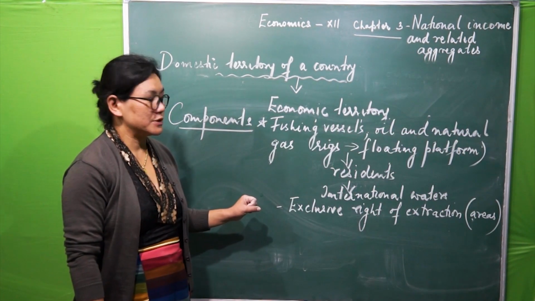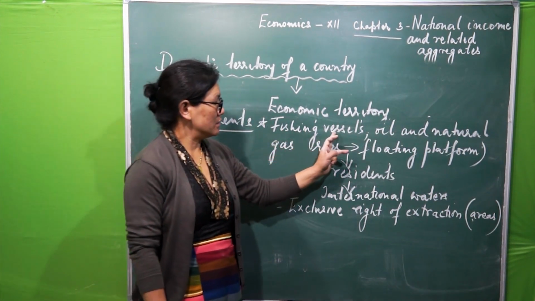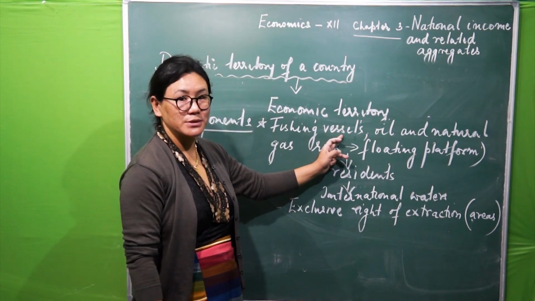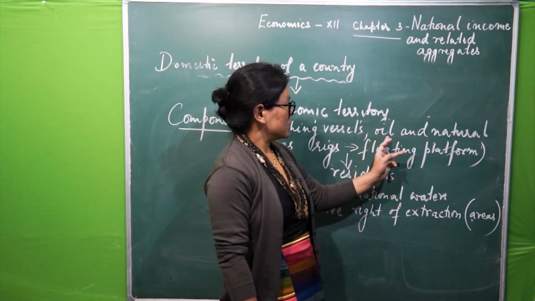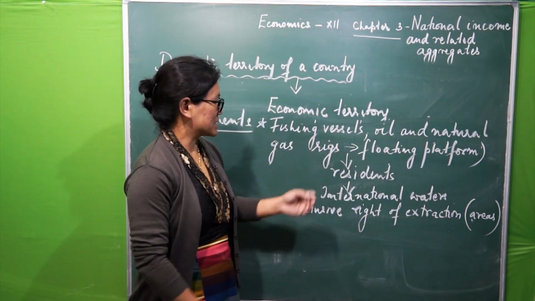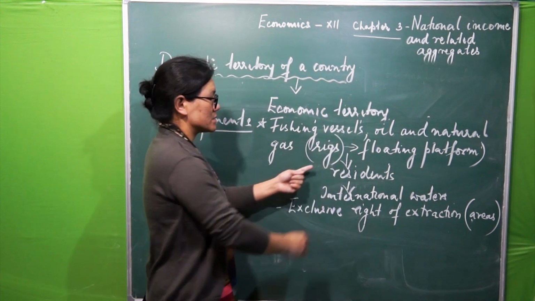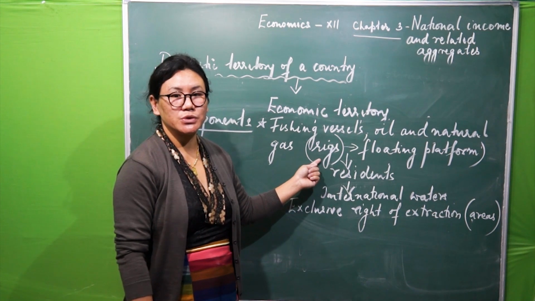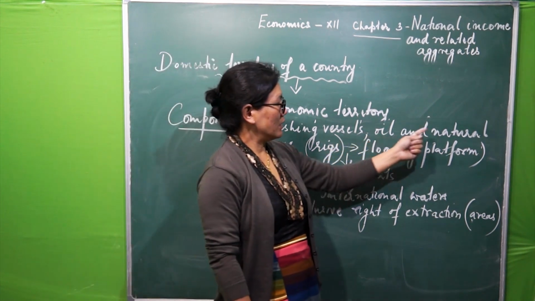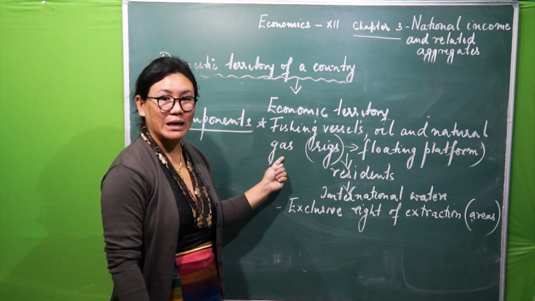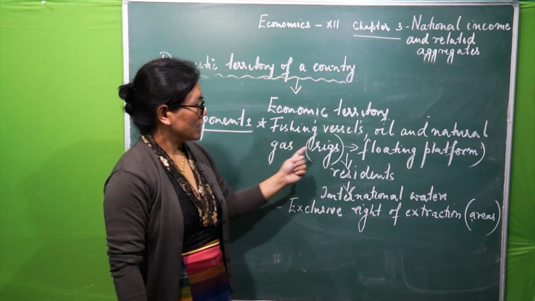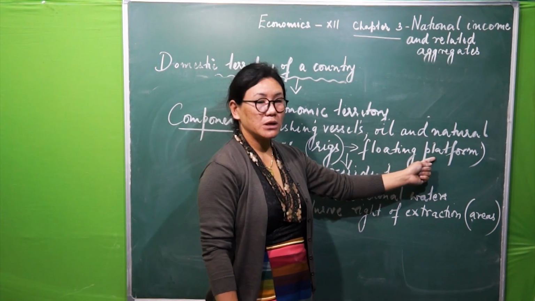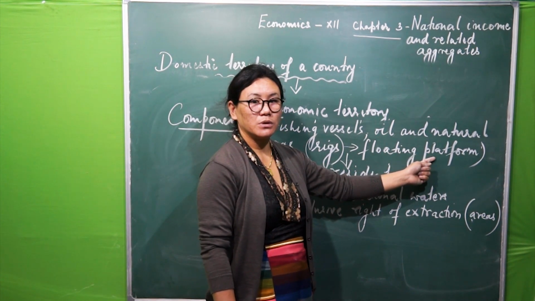Next one is fishing vessel. A fishing vessel is a large boat which is used for fishing purposes. And oil and natural gas rigs. What is this now? It is a device which is used to extract oil and natural gas. Usually this takes place on a floating platform. Got it?